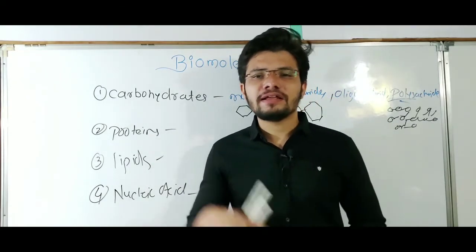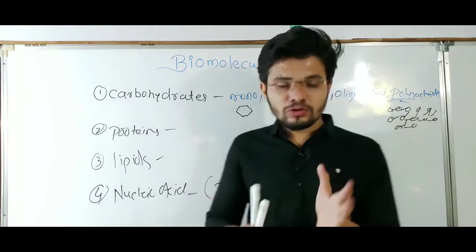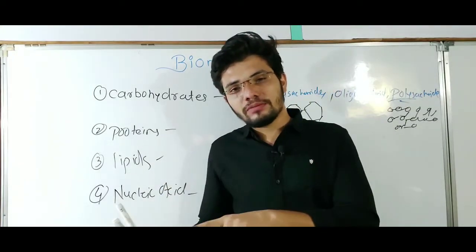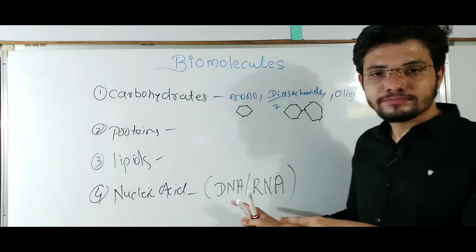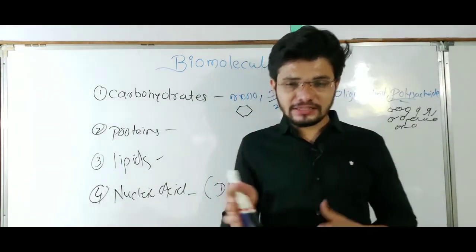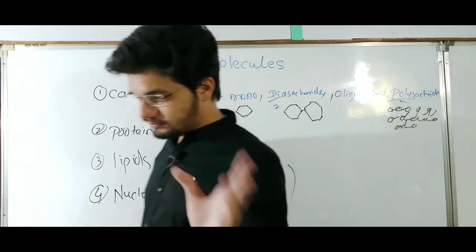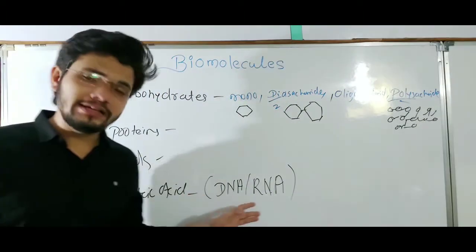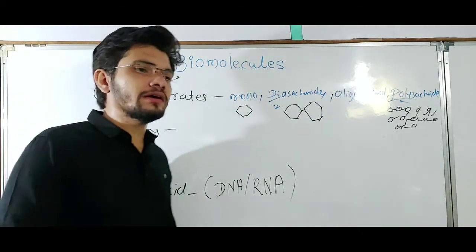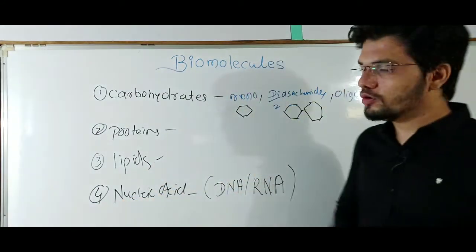In RNA there is uracil instead of thymine. So that is what a nucleotide is made up of. If the sugar is deoxyribose, it will be DNA, and if the sugar is ribose, it will be RNA. That difference in the sugar makes the whole difference between the two molecules. We will discuss this in more detail in the next lectures, but this is the basic overview of nucleic acids.